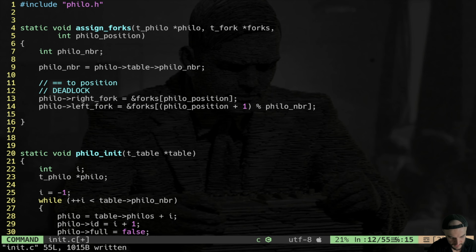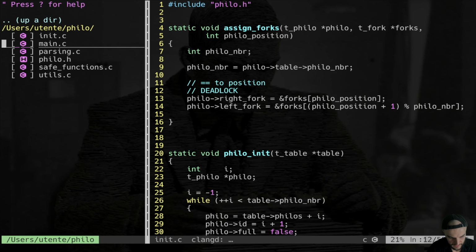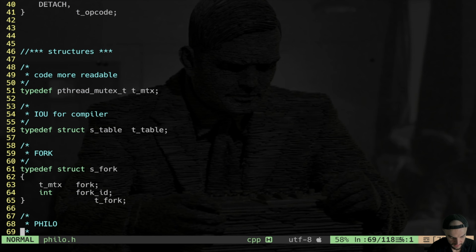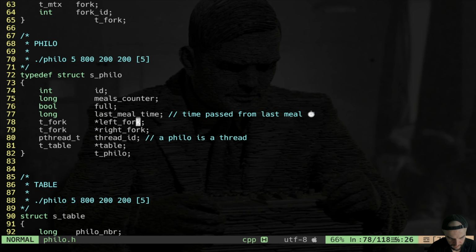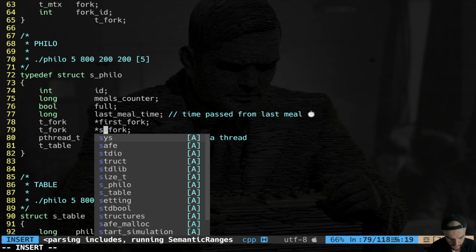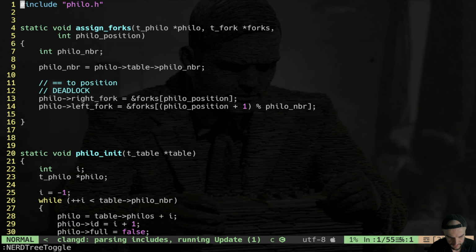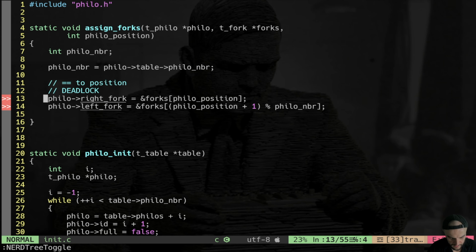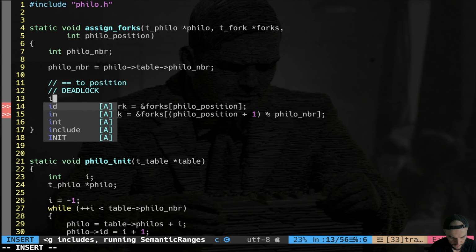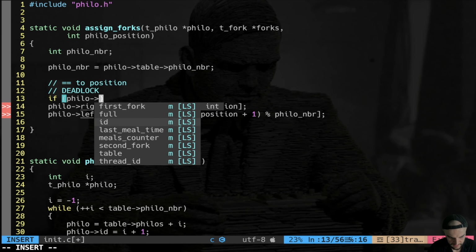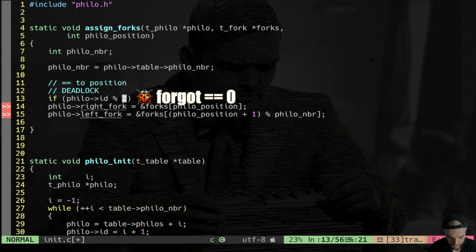Hopefully this is clear. So one thing that I want to immediately do is to go back to my philo.h and change the naming. I don't want left fork, right fork. I just want first fork and second fork, because we're going to do the odd-even assignment, and this is cleaner. Then back to init, and we say this is going to be true if the philosopher is odd, right? So if philo id modulo 2 is true, you're going to have this fork assignment.